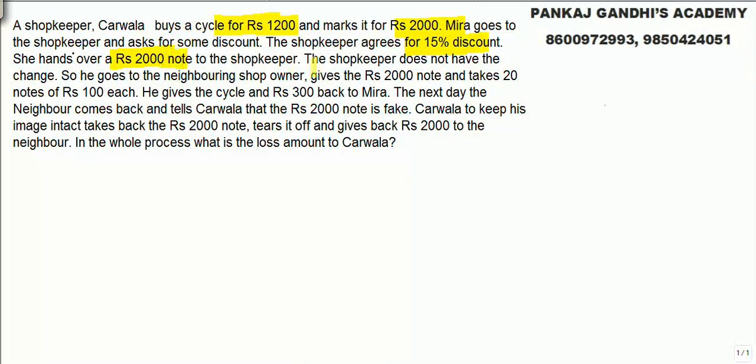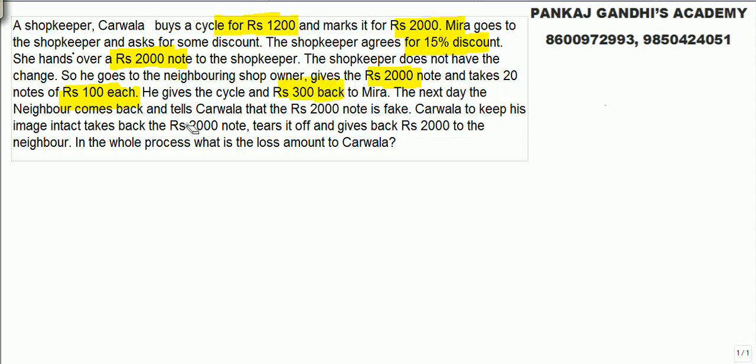The shopkeeper does not have the change, so he goes to the neighboring shop owner, Pados Dham. He gives him the rupees 2000 note and takes 20 notes of rupees 100 each, totaling 2000. He gives the cycle and 300 back. Obviously, he had given a 15% discount, so the selling price was 1700.